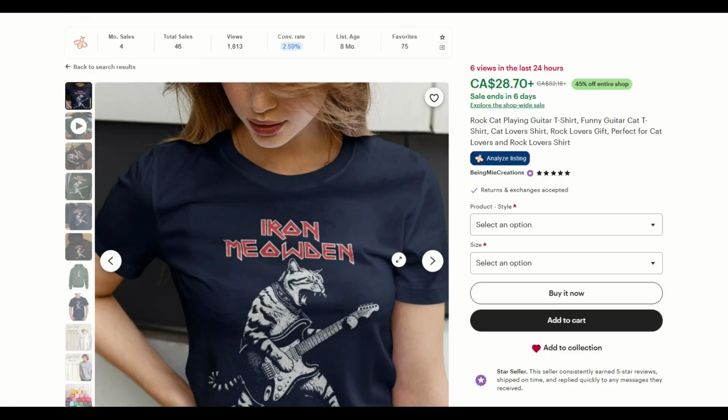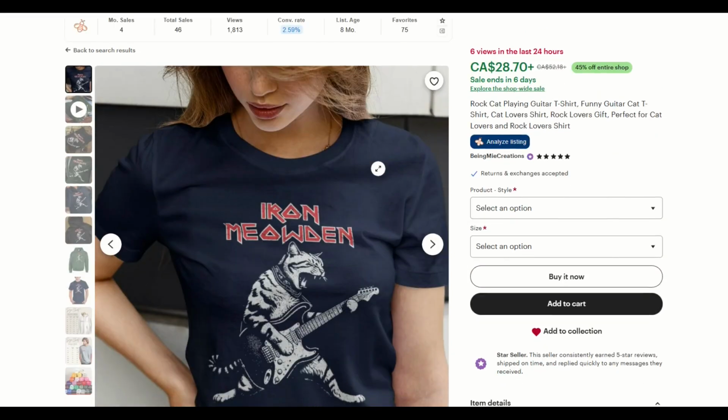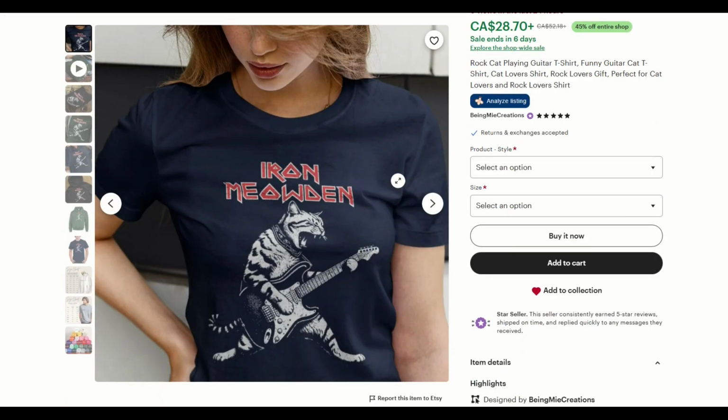This is certainly a popular design. Here we've got 4 monthly sales, total sales are 46, and this is only an 8-month-old listing. I will say that's a great looking design, regardless of the legality of it. So you want to walk up to the moment where you're going to be trademark infringing and then back right off, so you're not quite infringing on the trademark.